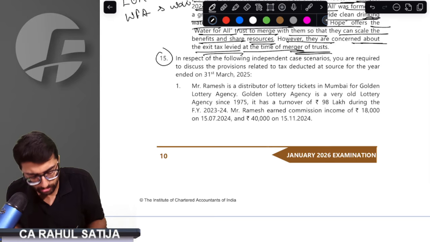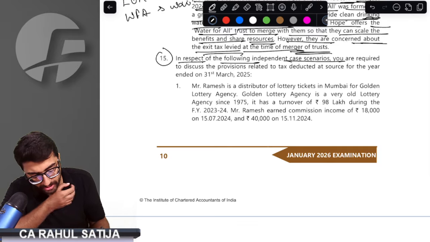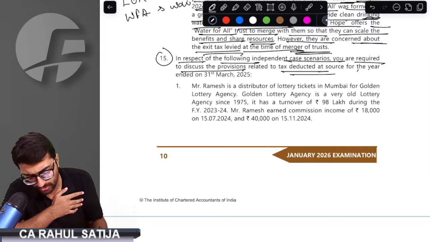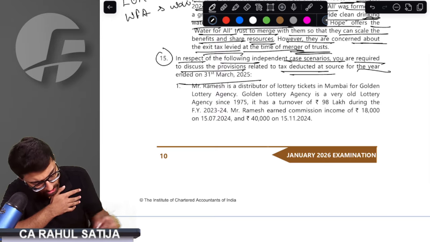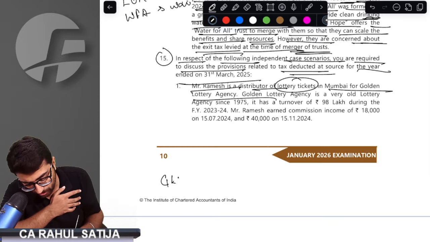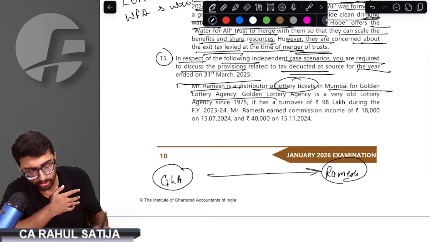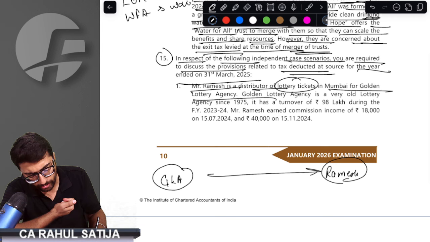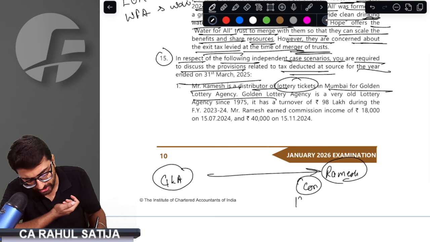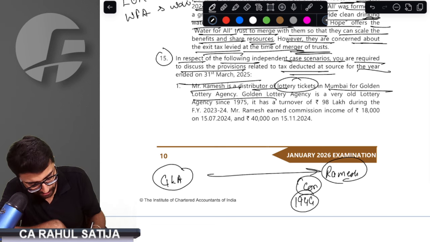Okay, so continuing further, question number 15, what does it say? In respect of the following independent case scenarios, you have to discuss whether TDS would be applicable or not. Simple. Mr. Ramesh is the distributor of lottery tickets in Mumbai for Golden Lottery Agency. See, Golden Lottery Agency is a company for which Ramesh is a distributor. Ramesh distributes lottery tickets on behalf of this company, so Ramesh would be getting commission, and for this commission, TDS under section 194G would be applicable. That would be the basis of the question.